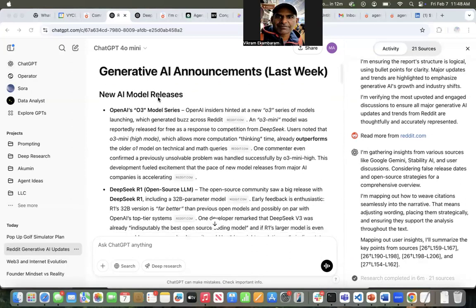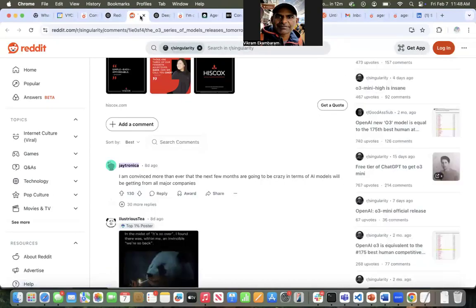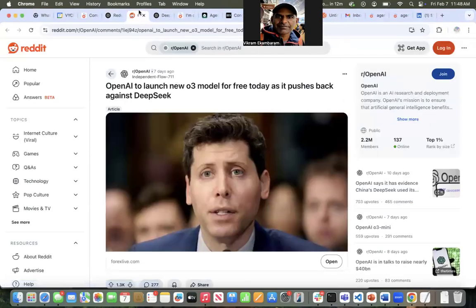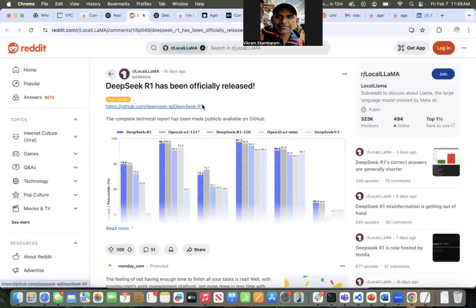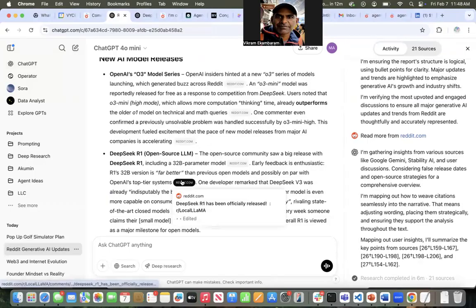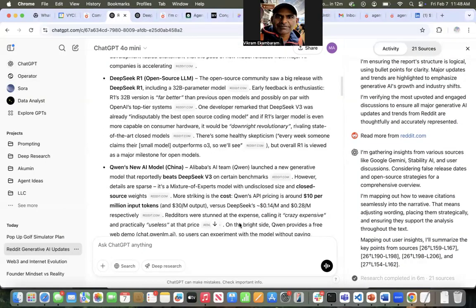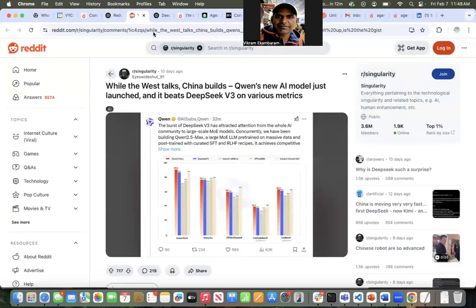And then these are the announcements. I wanted to see how good it is in terms of whether these are actually from last week. And this is interesting. If I click on this one, you can see this was 8 days ago, so technically not last week. This was 7 days ago, so that kind of falls in the last week. This one was DeepSeek, which has been some time, so that's 18 days ago. Another one, DeepSeek, again 18 days ago. So not necessarily sticking with the last week. This one is 10 days ago.